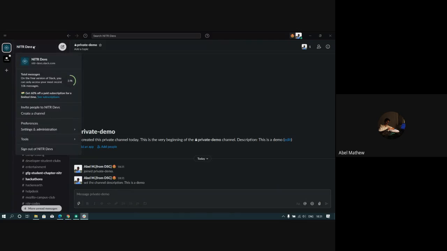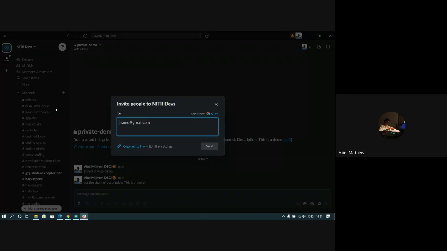If you are part of a workspace and you don't know how to invite people, you can directly click on this. If you know the mail ID, I can directly write it here. So you can click on it and decide. If you're not an admin, what happens is that the request is halfway approved, and once the admin approves, the request is sent and they can join. Or if there's an existing link which the workspace admin has created, you can directly copy the link and give it to someone.